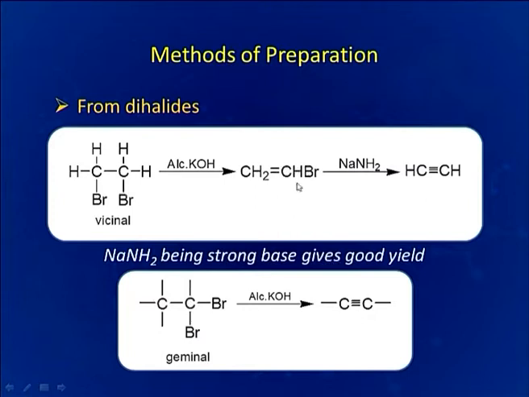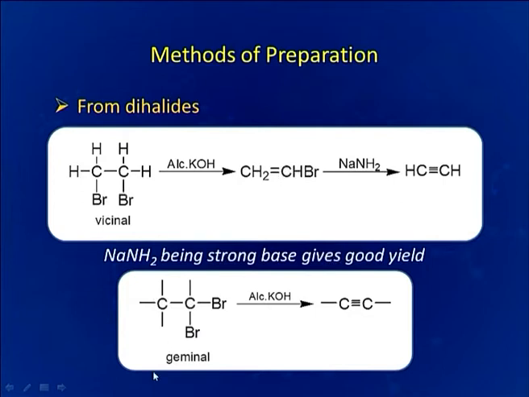Therefore, to progress our reaction further, we need a stronger base, and NaNH2 or sodamide being a strong base is capable of eliminating another HBr from this molecule and it will give us acetylene. So, here we can see how we have converted dihalogen compound into triply bonded alkyne via this vinyl halide.